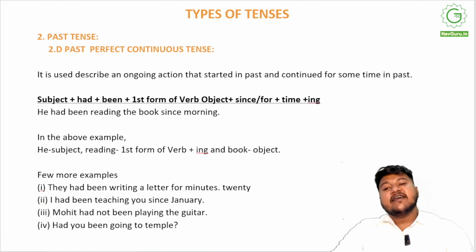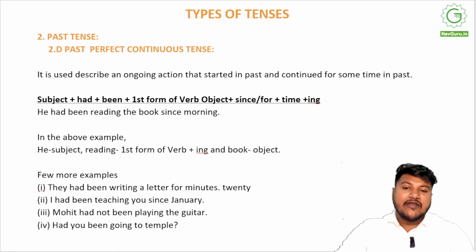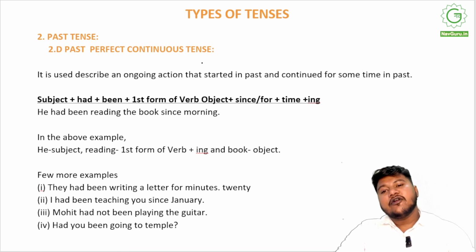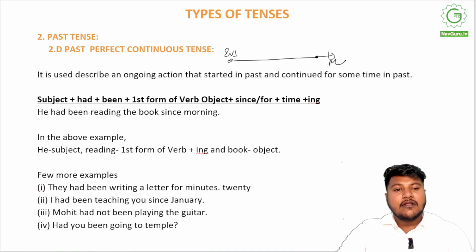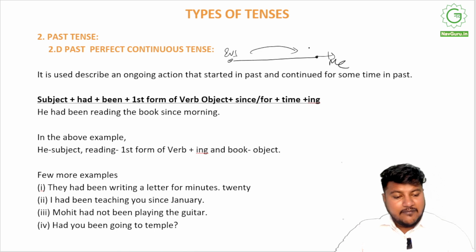The fourth and final section of the past tense is past perfect continuous tense. Past perfect continuous is describing an ongoing action that continued for some time in the past. So it started here, event 1, it went on, right? I am here, I don't know for how long it went on, right?